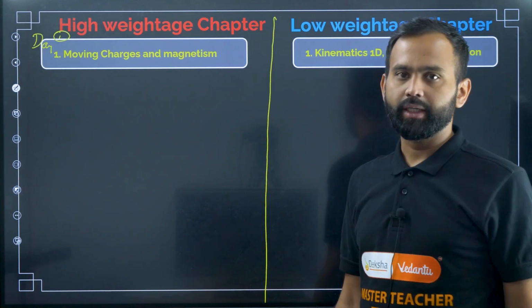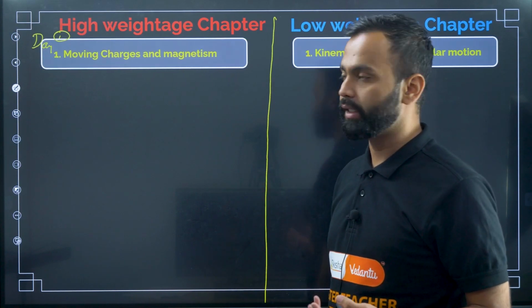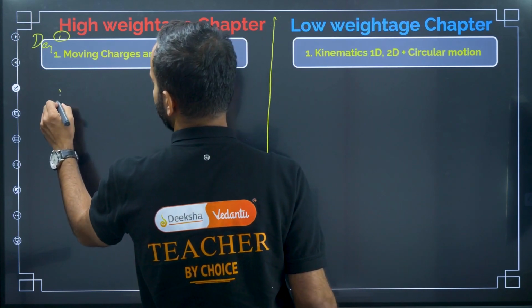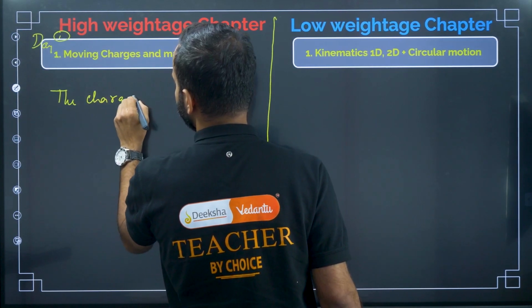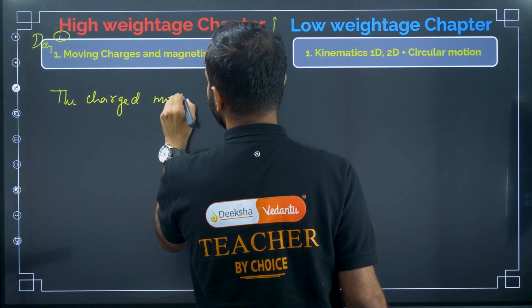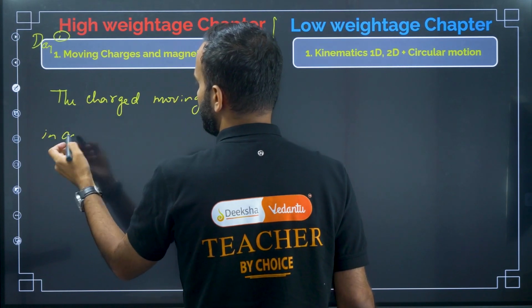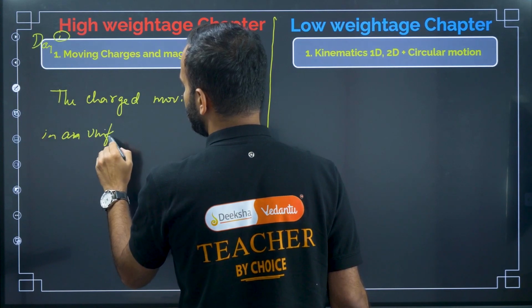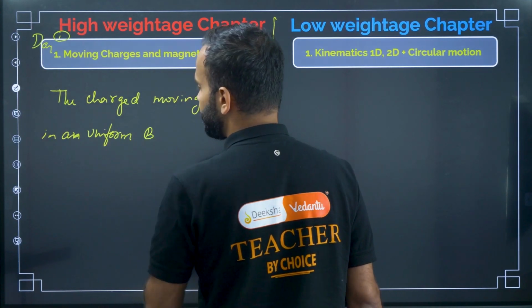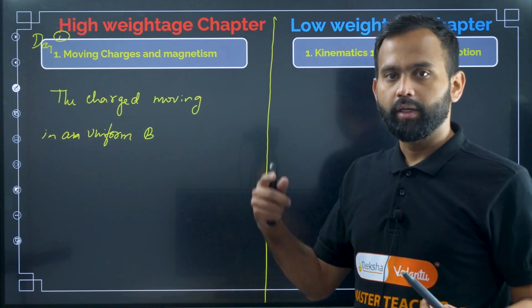In moving charges and magnetism, the first one is a charged particle moving in a uniform magnetic field. So when a charged particle moves in a uniform magnetic field, what happens?